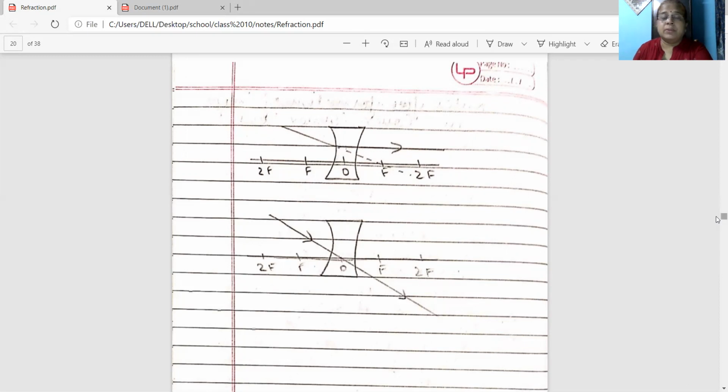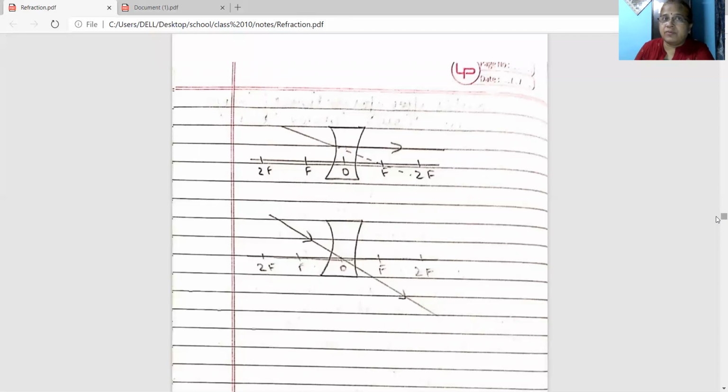Now, I'm going to repeat it again. In case of convex lens, if a ray of light is parallel to principal axis when incident on the convex lens, after refraction, it will pass through focus. Second, if a ray of light passes through the focus of convex lens, after refraction, it will become parallel to principal axis. And the third one, if a ray of light passes through the optical center of convex lens, after refraction, it will pass through it without change in the path.